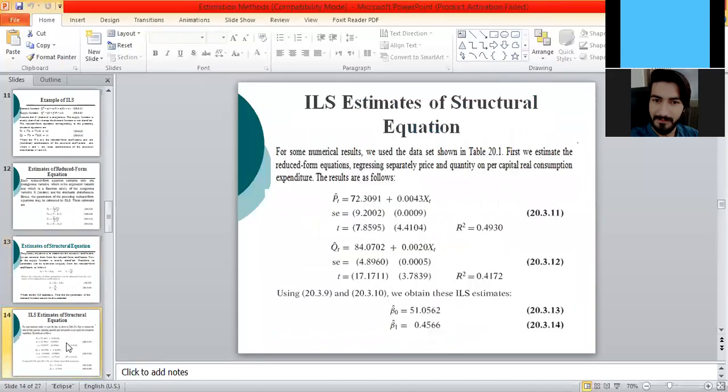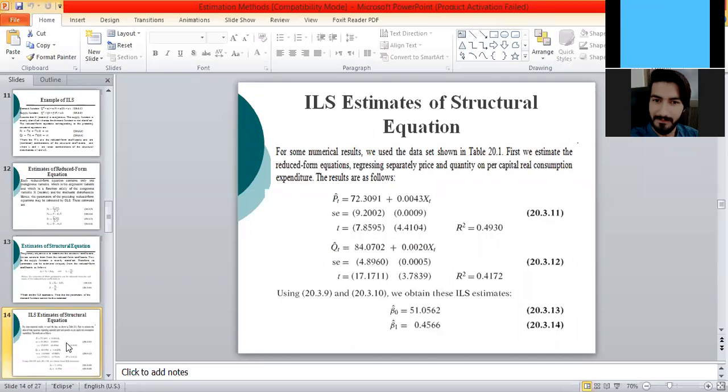So look at the numerical values. We have a data set on prices, a data set on quantity, and the income level that is represented by X, so we have data on all three variables.